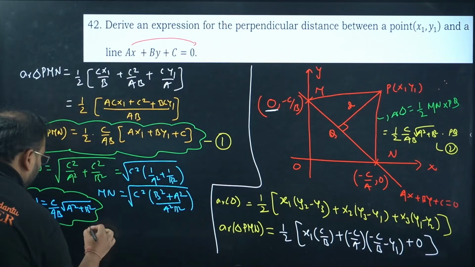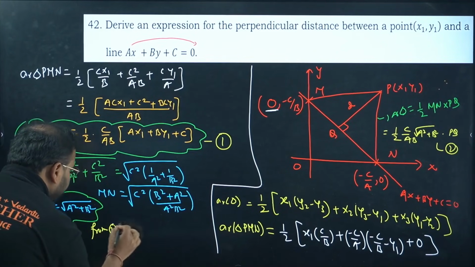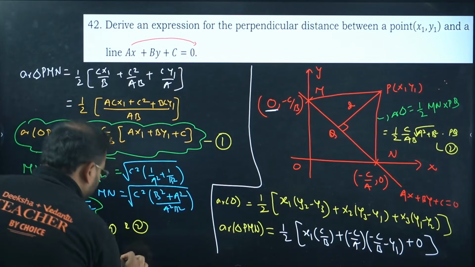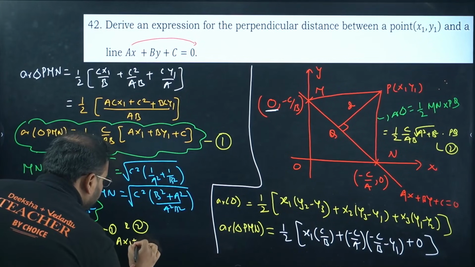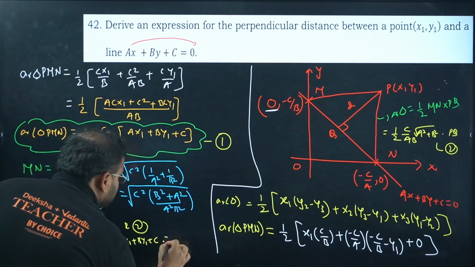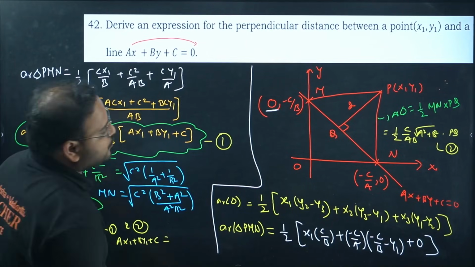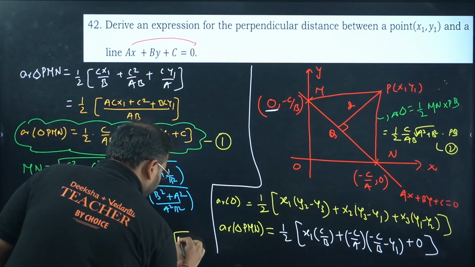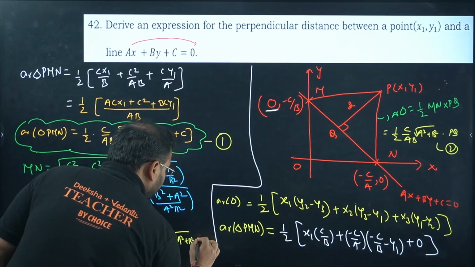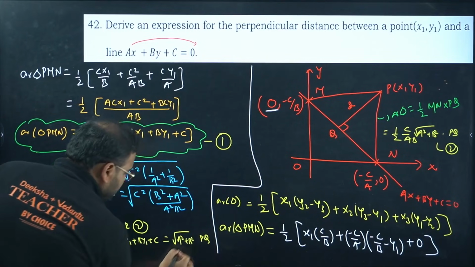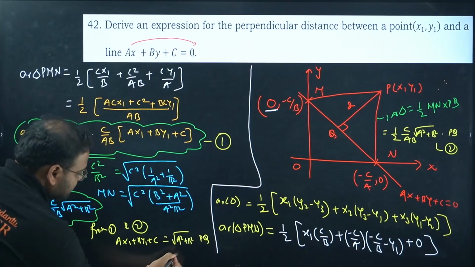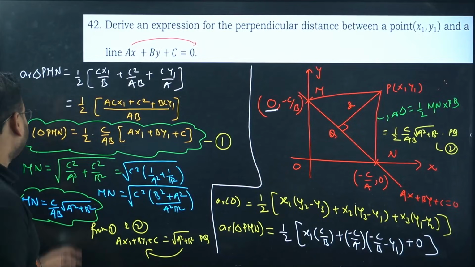It means from 1 and 2 we can see that this particular value AX1 plus BY1 plus C is equal to root of A square plus B square times PQ. So move this over here and get the result. Okay, I can show you.